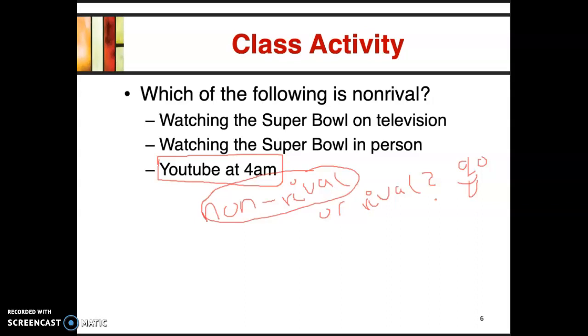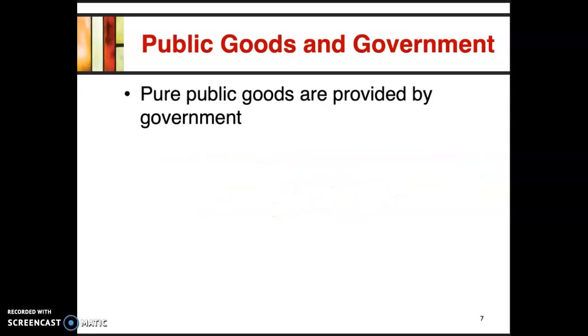Let's move on and look at public goods and governments. We know pure public goods are provided by governments. Remember, we said pure public goods tend to be non-rival, and also non-excludable.